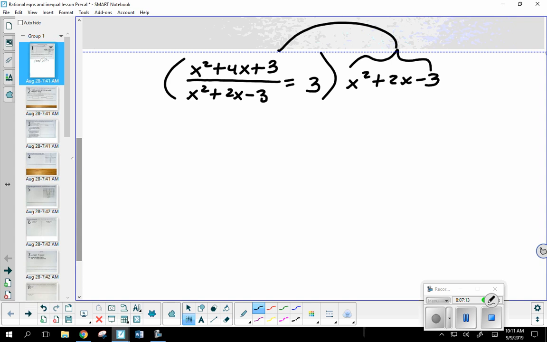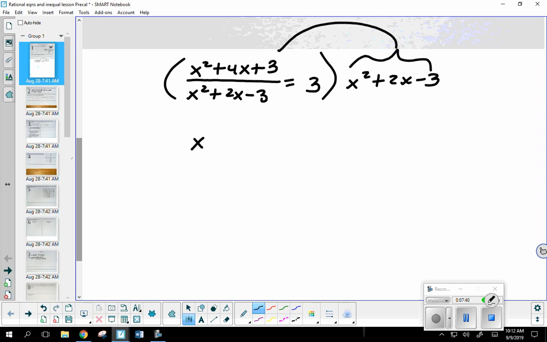What's that, Philip? No. Let's say if I had something like 5/7, and I multiplied that fraction by its denominator, what are they going to do to each other? They're going to cancel, right? That's what we're hoping to do here. We want to remove all the fractions so that we can get a mainstream equation. So these two trinomials are going to cancel.